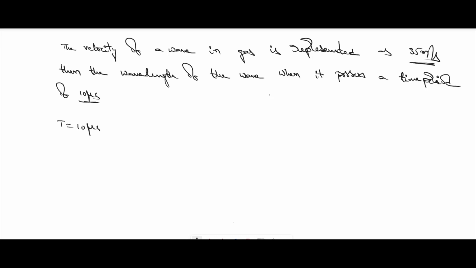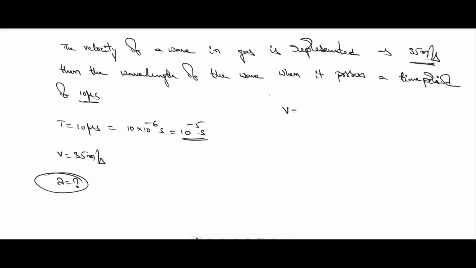Observe that the time period has been given as 10 microseconds, so we can represent it as 10 into 10 to the power of minus 6 seconds, or 10 to the power of minus 5 seconds. And here the velocity has been given as 35 meter per second.